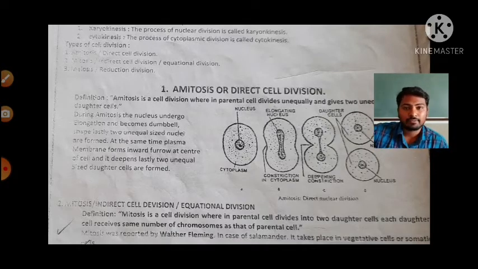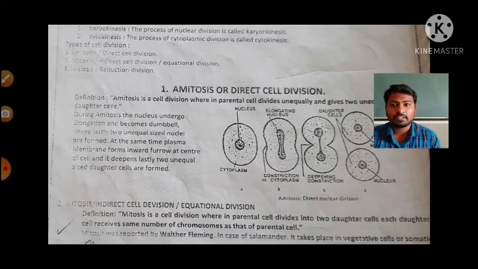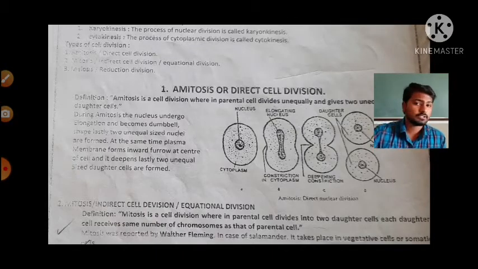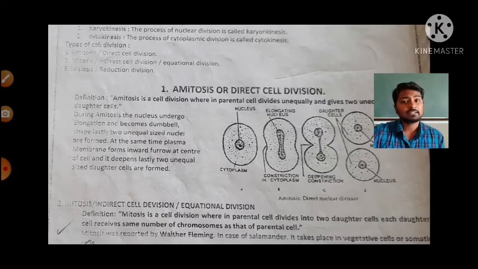It is known as mitosis. Mitosis means there is a parental cell. That parental cell divides and forms two daughter cells, as you can observe in the mitosis steps. We can use that diagram for mitosis: there is a parental cell, and lastly it divides to form two daughter cells.